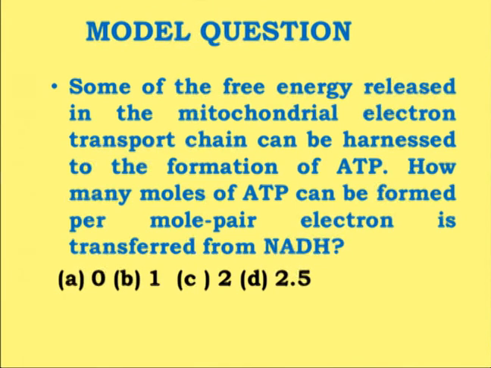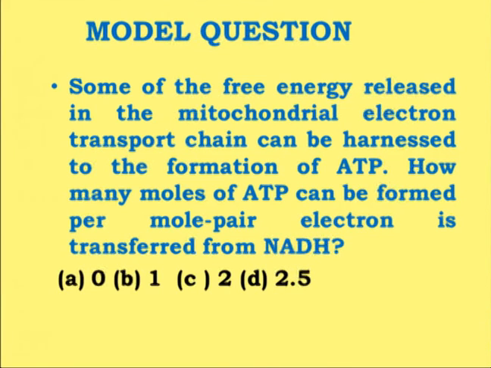If you look at the old biochemistry books, they will write 3 in the case of NADH, and they mention 2 in the case of FADH2. But that 3 and 2 just represent the various locations where ATP is being produced. It does not represent the number of ATPs being produced.